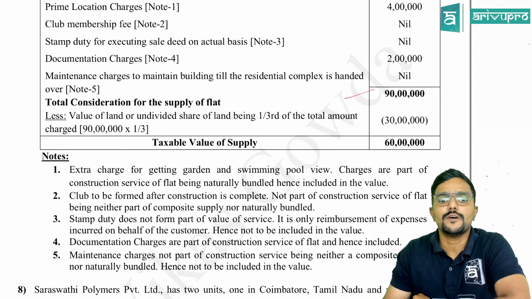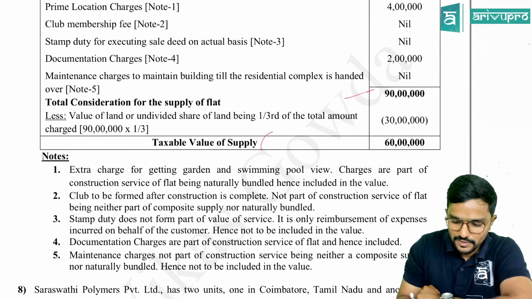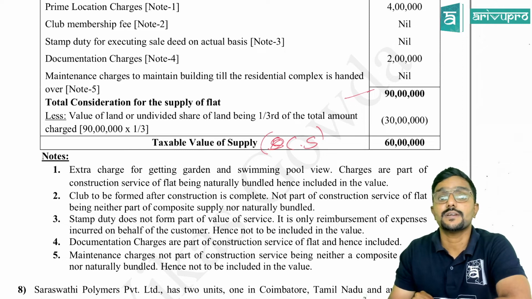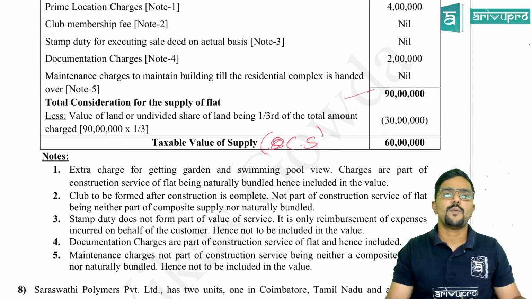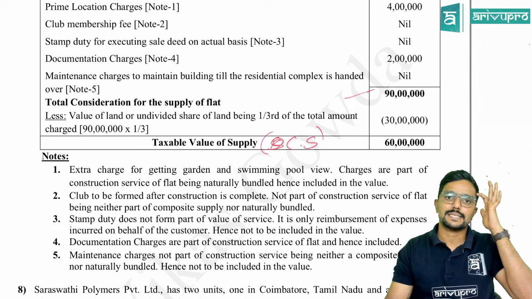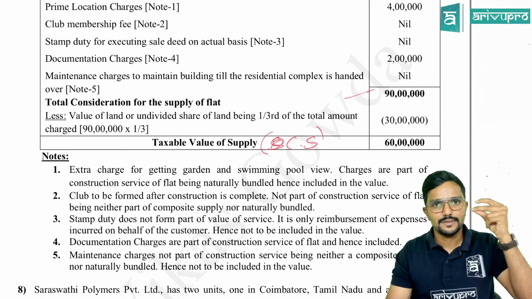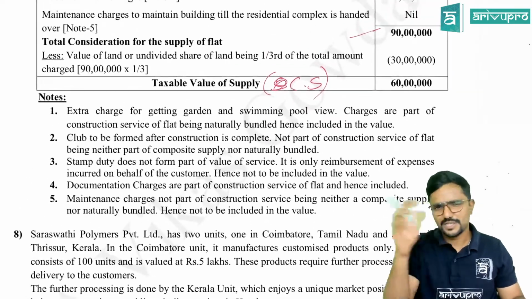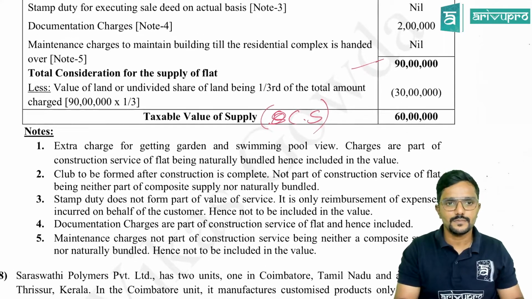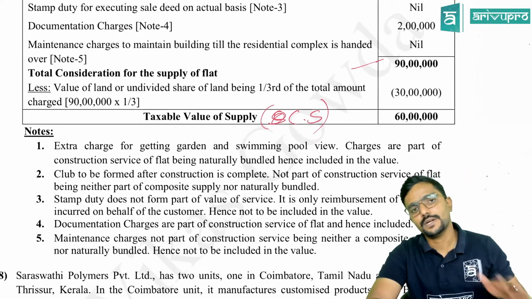So what is the value of supply of construction service? You can also mention construction service is 60 lakh, it is construction service, not composite. Construction service is 60 lakh on which the builder will be liable to pay tax. Is that clear, guys? Yes. And you can also add one more note here. You can just write it down.